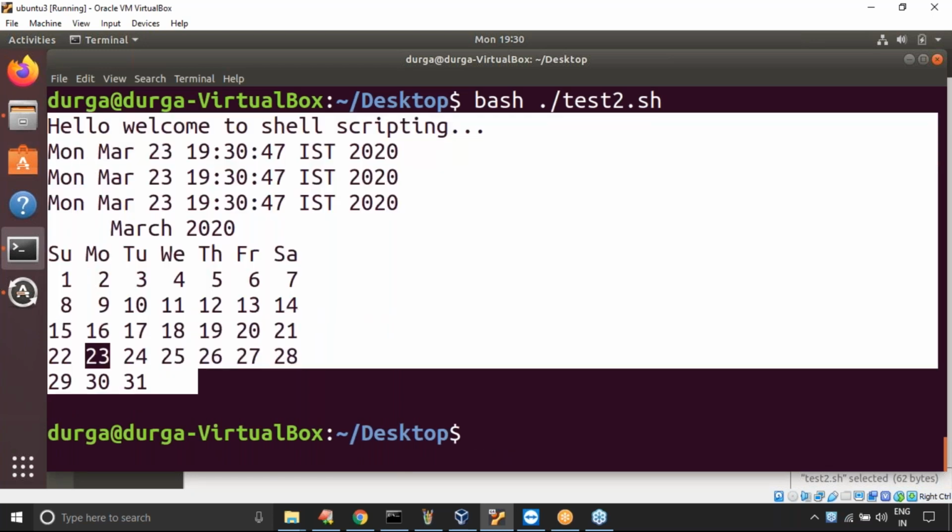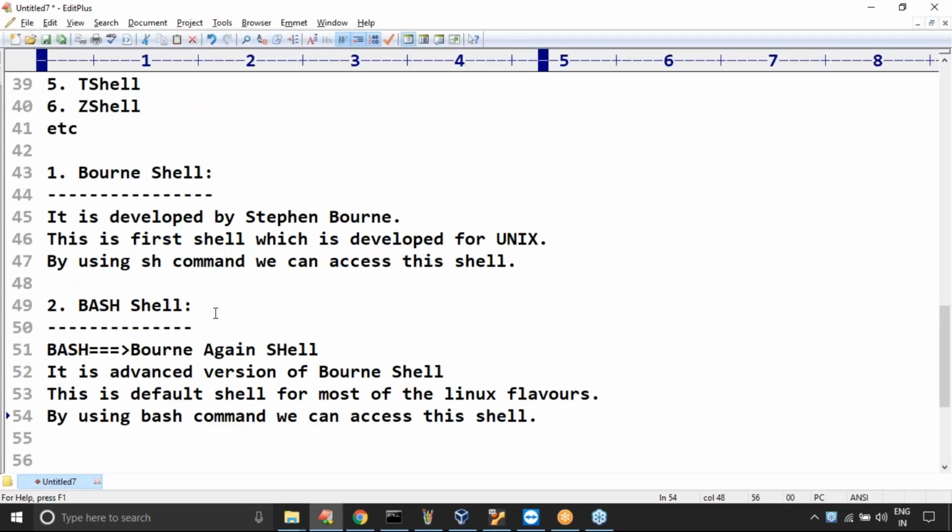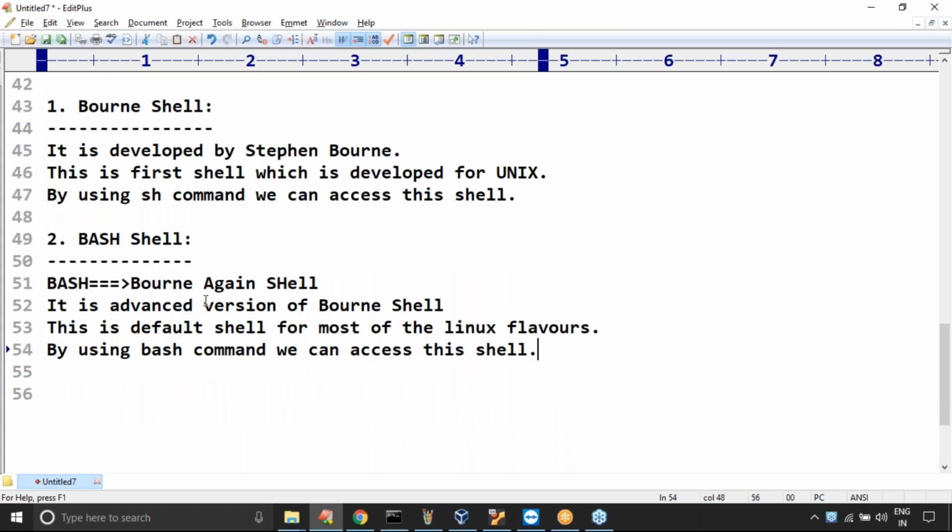Bash is the advanced shell, Bourne shell is the old one. Remember this terminology carefully. Are you feeling comfortable up to this, sir? Generally we never use Bourne shell, we are always going to use bash only. There are some commands which are not recognized by Bourne shell. Those advanced commands will be recognized by bash only. Performance-wise, improvements may also be there, because Bourne shell is the old concept and Bourne Again shell is the new concept, so definitely there should be some advantage.